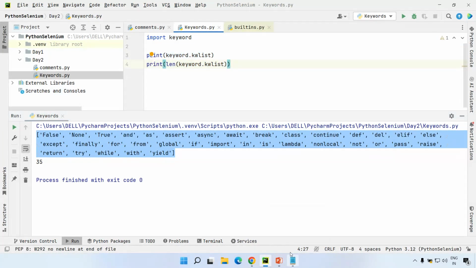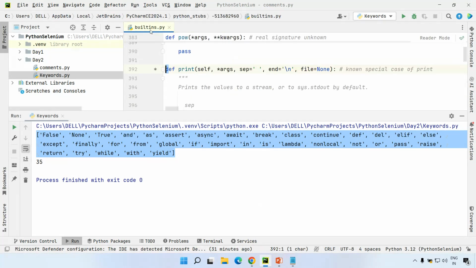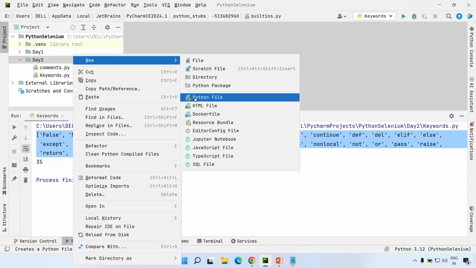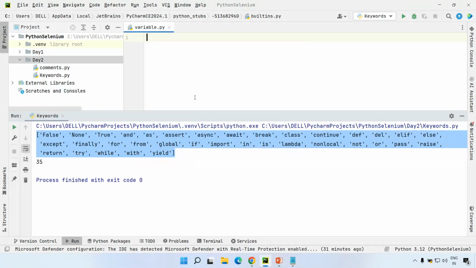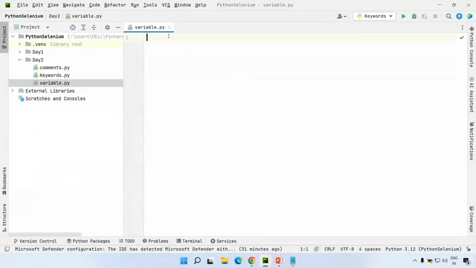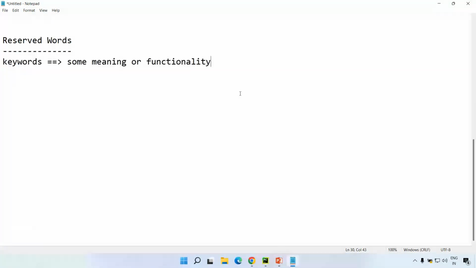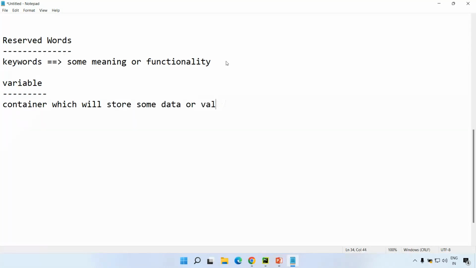Let us see what variables are. Let me create another module. This is a simple concept most of you might already know. So a variable is nothing but a container which will store some data or values. To store some data or values, you need a container. So a variable is a container. It will store some data or value.